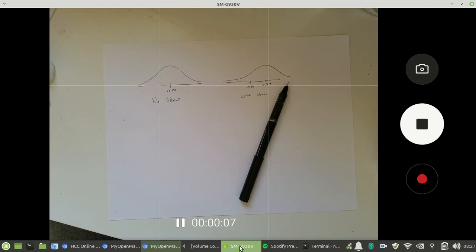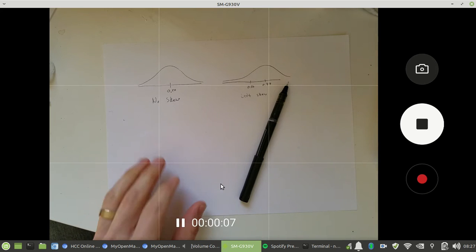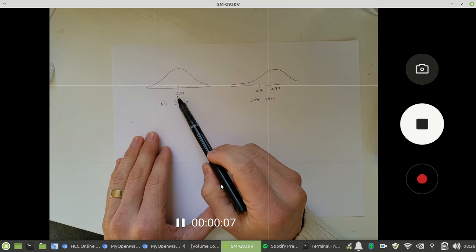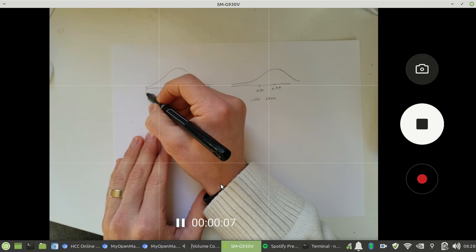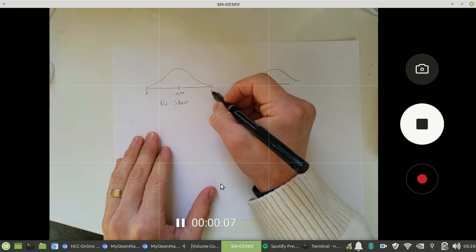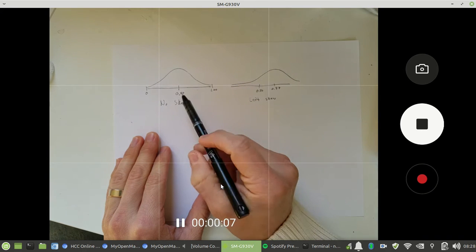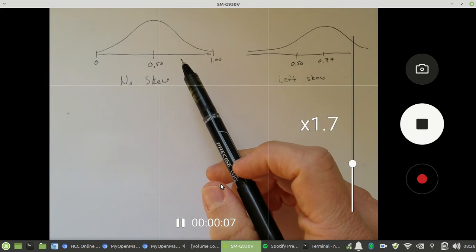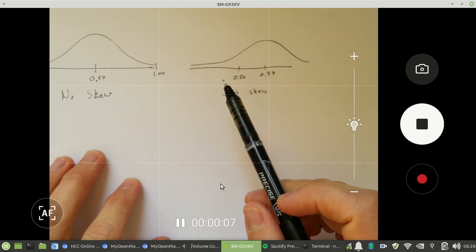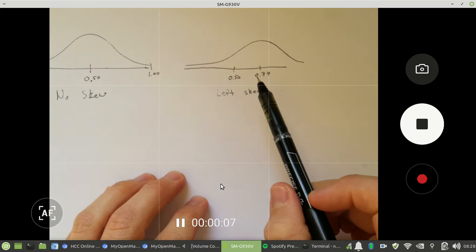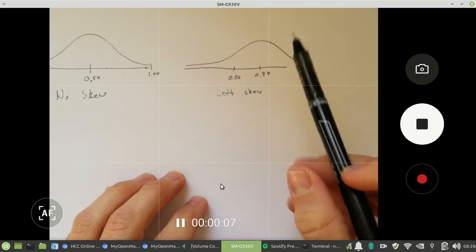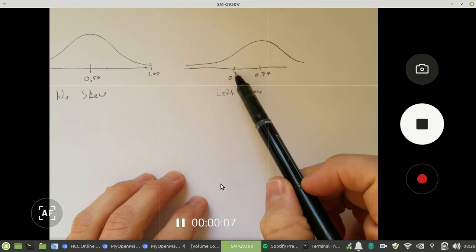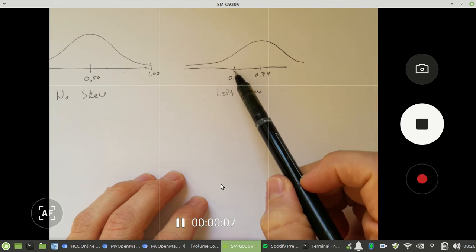Here is my picture, right? If we were to have no skew, we would expect the proportion to be right in the middle, right? Here would be about 0, and here would be 100, and right in the middle is 50%. But in this problem, and let me zoom in a little bit, we already know that the proportion is 0.77. So when we have a relatively small sample, the proportion is to the right of the middle. This being the middle.